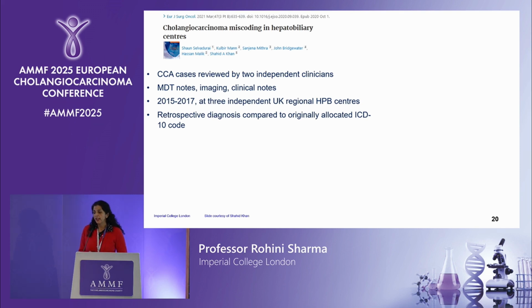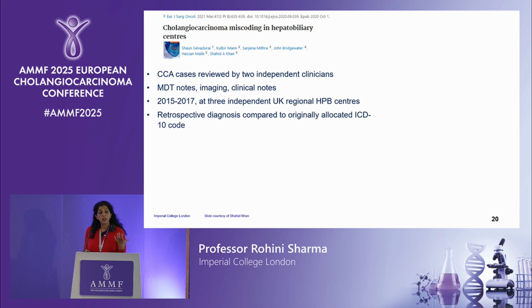They looked at cholangiocarcinoma cases, and they reviewed all the cases by 2 independent clinicians. They looked at MDT notes, imaging, and clinical notes. They looked at 3 independent regional centres between 2015 and 2017. They did a retrospective diagnosis and compared this to the original allocated ICD code. So what is an ICD code? All cancers are given an international code to tell you what type of cancer it is.